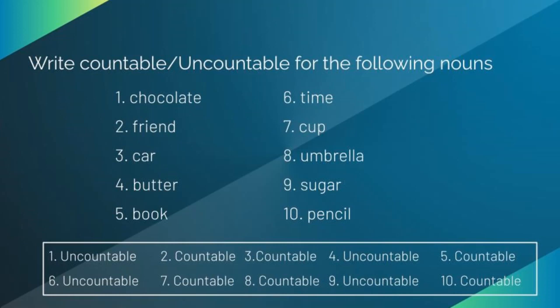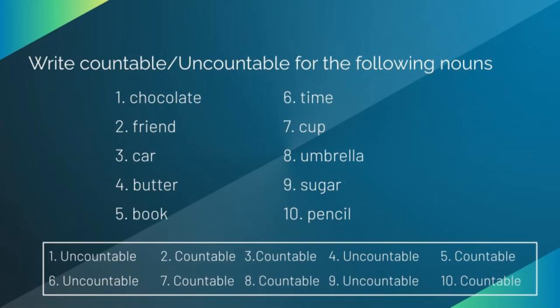Let's move to the next one, that is friend. Is friend countable or uncountable? Yes, friend is a countable noun. So write the answer as countable for the second one. Let's move to the third one. Is car uncountable or countable?